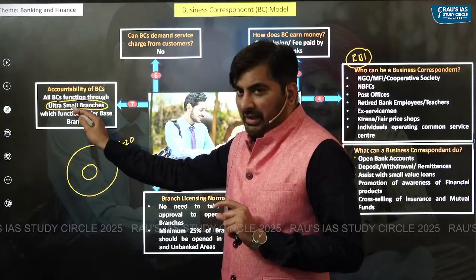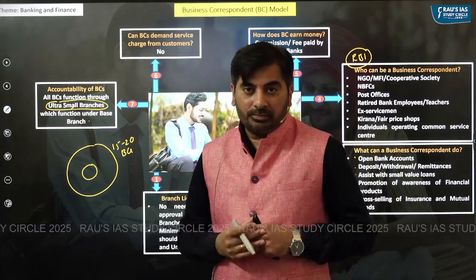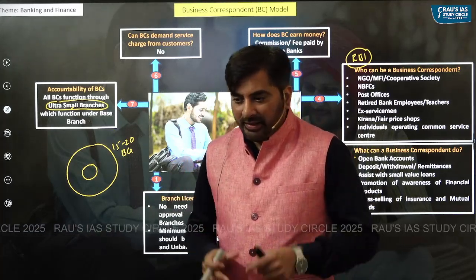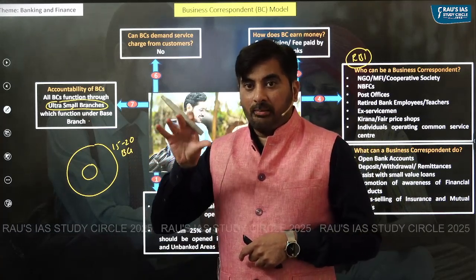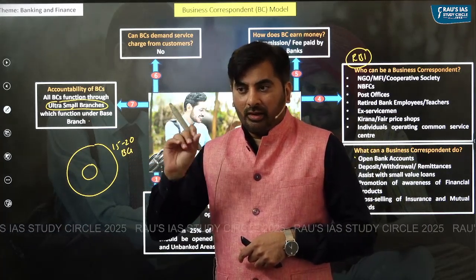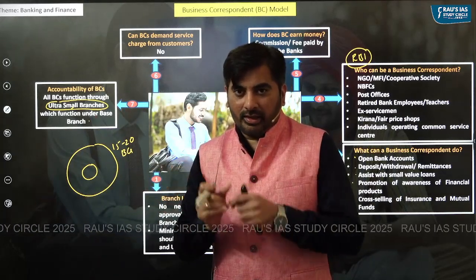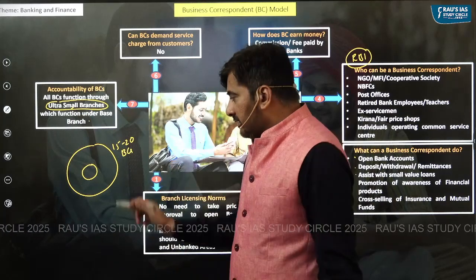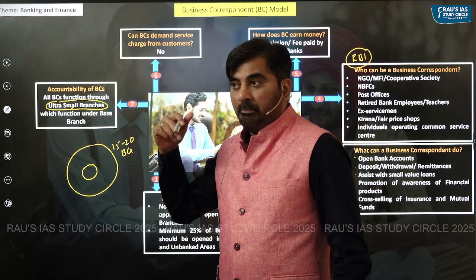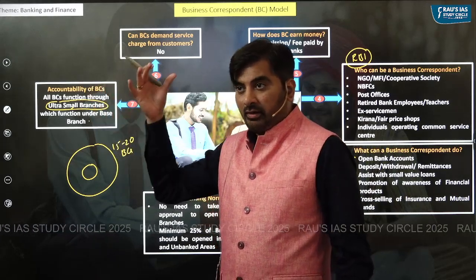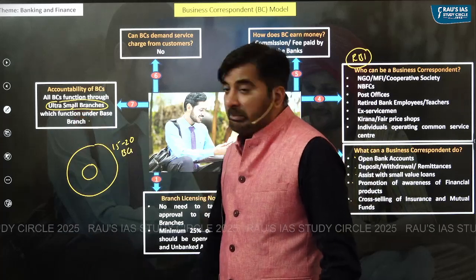And every ultra small branch will be under a base branch. For example, let's say there is a bank branch at a block level, taluka level, and there are, let's say, 2 to 3 villages in a particular area. In those 2 to 3 villages, let's say there are 15 to 20 business correspondents. The bank branch at the taluka level will have an oversight over the ultra small branch.